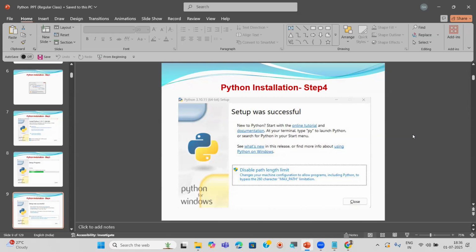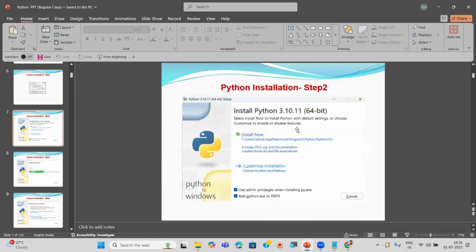In that, which screen is important now? I said only one screen. You have to just focus only on one screen or one dialog box. This one only. Remaining are nothing. Okay. Let me explain about this dialog box. But actually, you don't need to know. But let me explain to you.